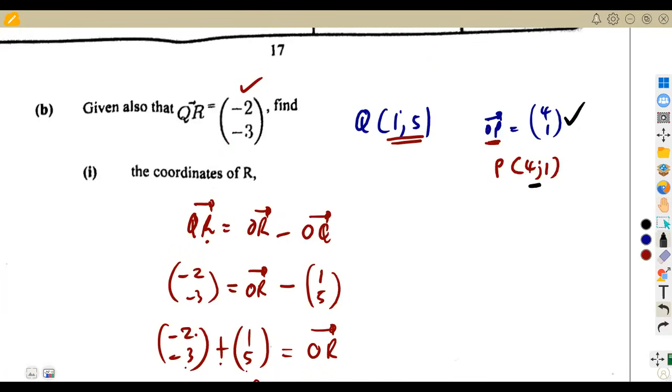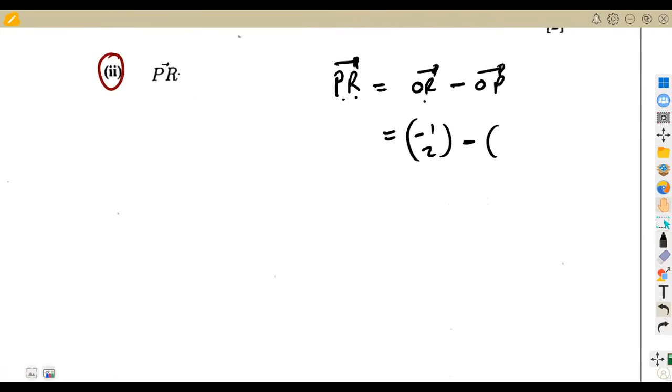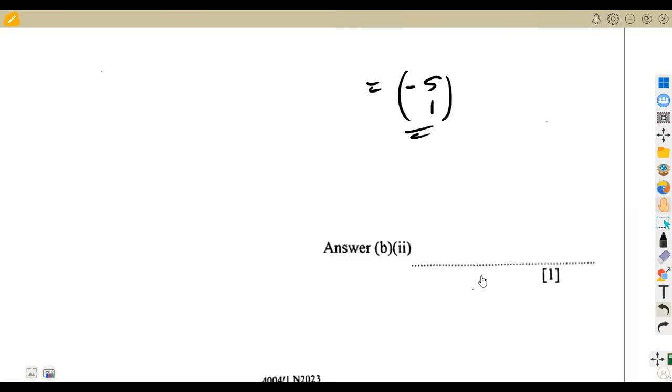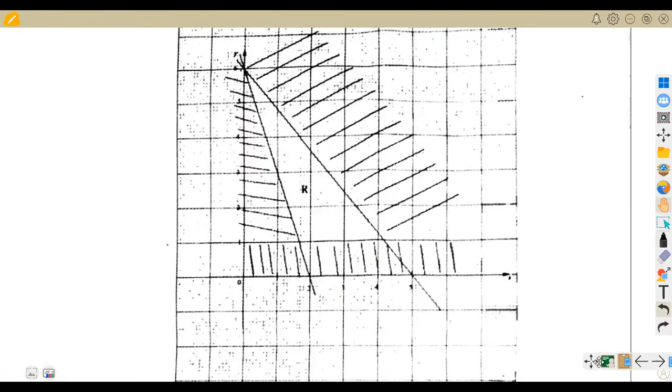We are given OP as 4, 1. So we're just going to substitute 4, 1. It was just a continuation. Let us subtract: -1 minus 4, that's -5, and 2 minus 1, which is 1. Subtract the corresponding terms in this case. So that was vector PR, 1 mark. As you can see, guys, it's just 1 mark there. It was just a matter of your substitution.